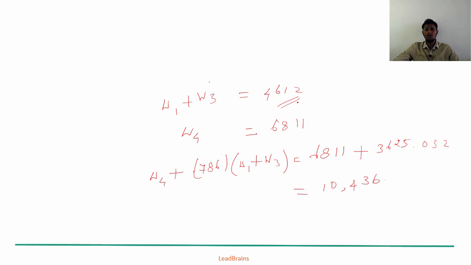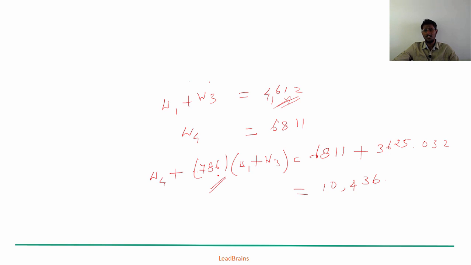Here wave 1 and wave 3 combined give 4612 points of travel as the entire distance, and wave 4 ended at 6811. Now various Fibonacci extension relationships can be applied on this 4612, but we have found that 0.786 holds extremely well compared to various other relationships.